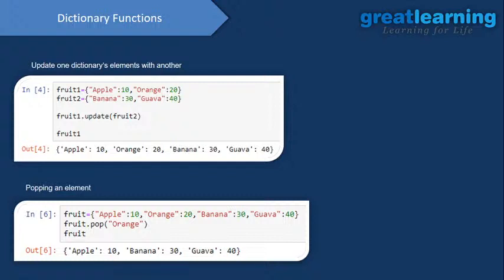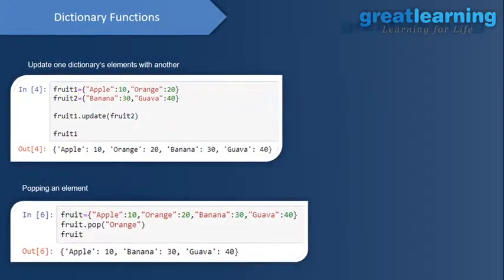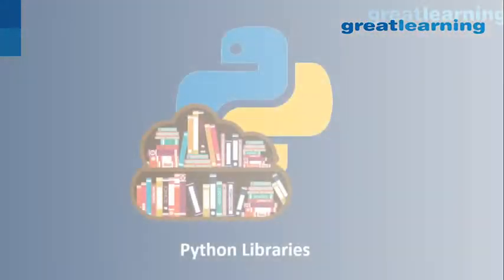We use the dot pop function to delete some data from our dictionary. Suppose I don't want orange, I don't like orange anymore, so I want to delete it. How can you do that? Dot pop function. So this is how you can use dictionaries.